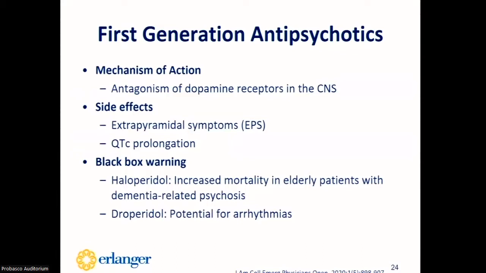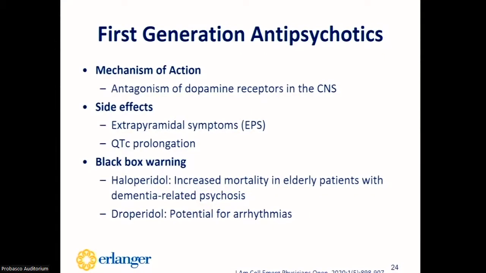So now I'll discuss the antipsychotic drug class, starting with the first generation antipsychotics. They work by antagonizing the dopamine receptors in the central nervous system. Some notable side effects of this drug class include extrapyramidal symptoms like dystonia, akathisia, and Parkinson-like effects, and they also carry the risk of QTc prolongation.